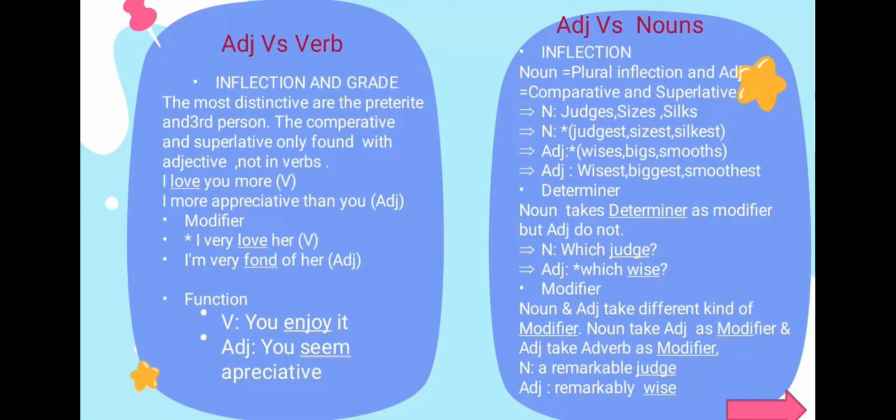And modifier, I very love her and I'm very fond of her. Unlike noun, verb takes literally the same modifier as adjective. Nevertheless, there are some adverbs that can modify adjective but not verb. Not all adjectives are semantically compatible with the degree modifiers such as very, too, and pretty.